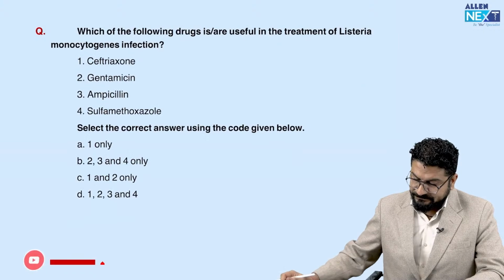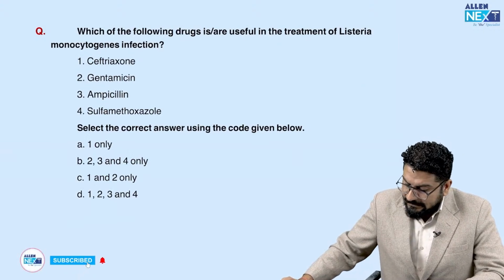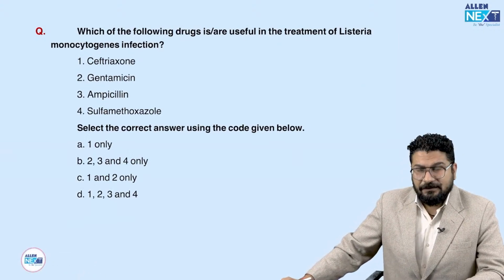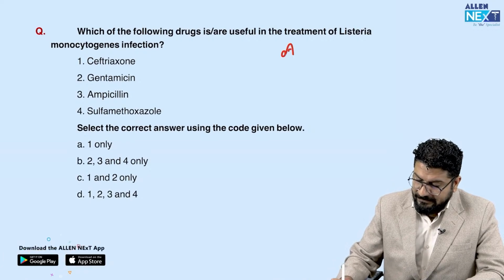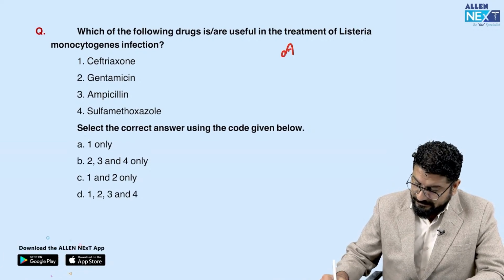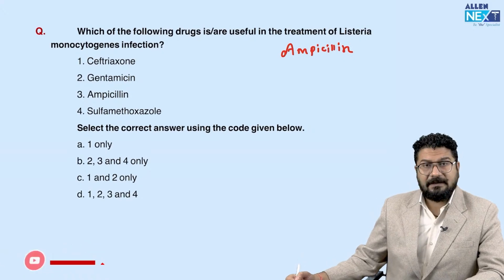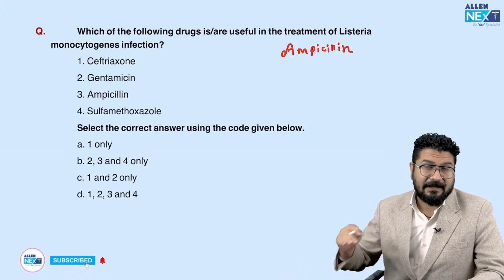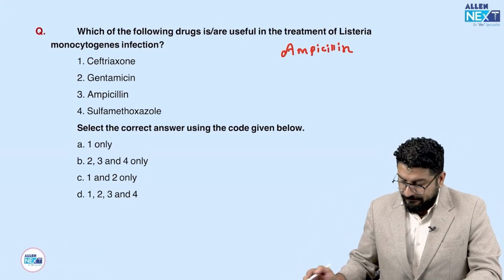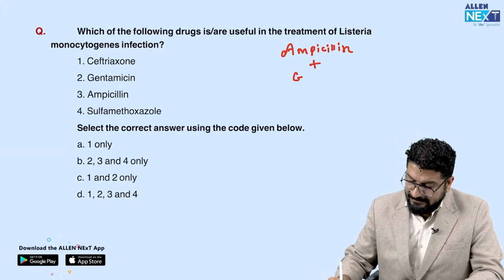Moving to next one. Which of the following drugs are useful in treatment of Listeria monocytogenes? The drug of choice for Listeria infection is ampicillin. And sometimes remember, if a patient has a high TLC count and it is not easily controlled with ampicillin, then we add gentamicin.